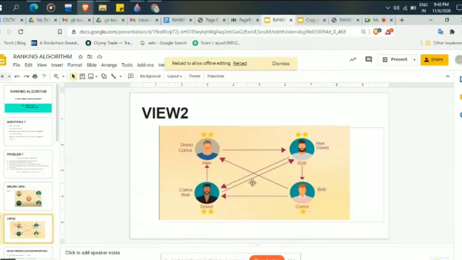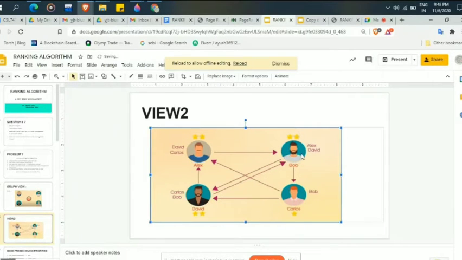Ingoing links for David and for Carlos, and for Bob it is outgoing links. We will get an idea about outbound and ingoing links later. Just get an idea about what the situation is.